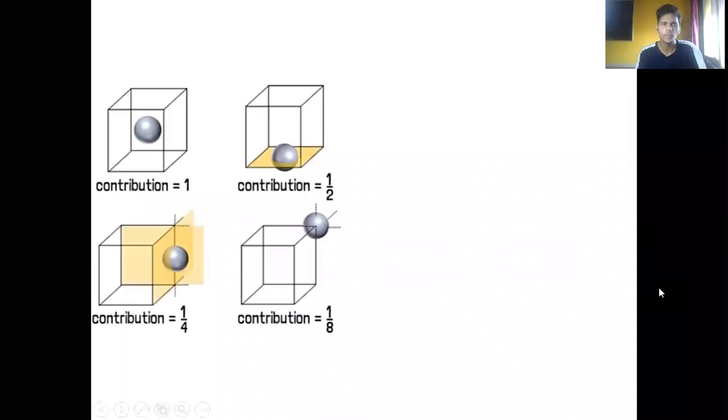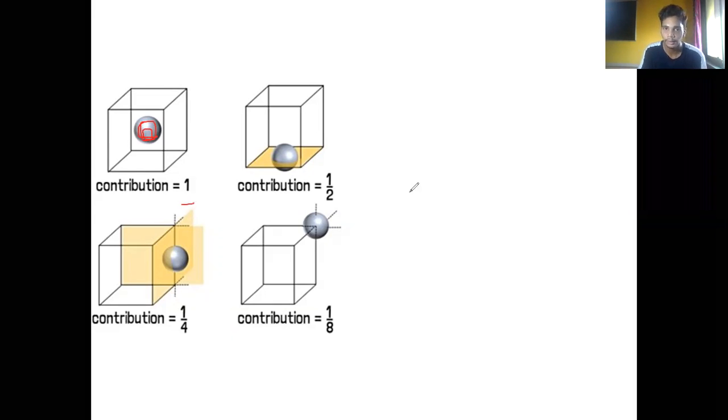Okay, let's talk about the contribution of the atoms present in different positions in a cubic cell. The first one is this kind of cell. See, if this is a BCC, whatever I discussed right now, if the atom is present at the center of the cell, the contribution will be 1.